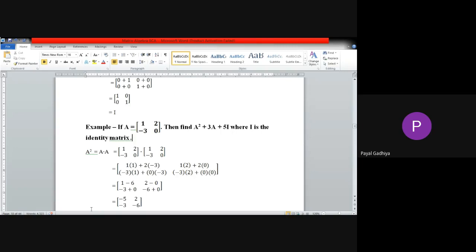Okay, now what will be 3A? The next we want to find is 3A. Write in the chat box quickly.